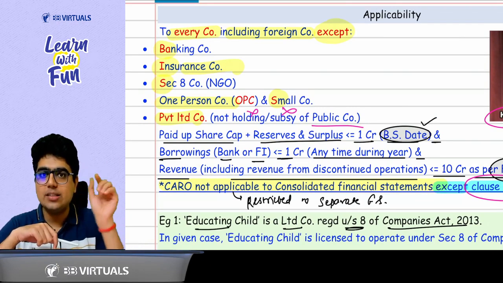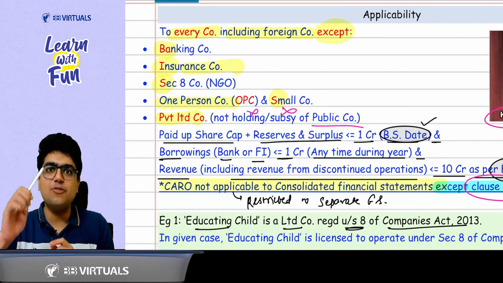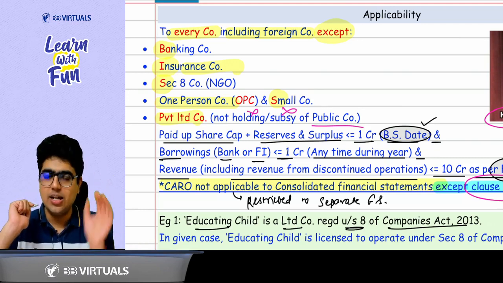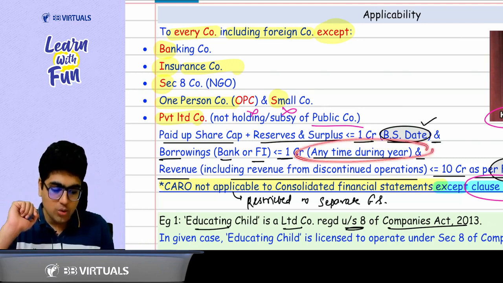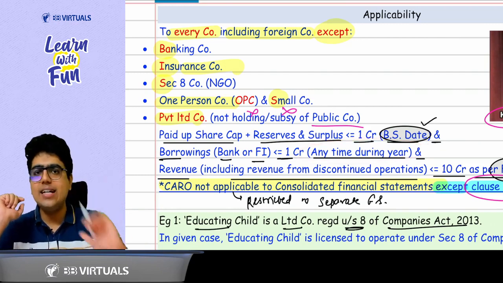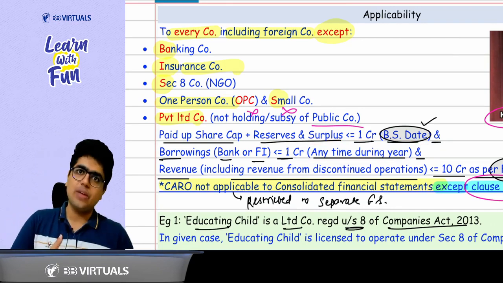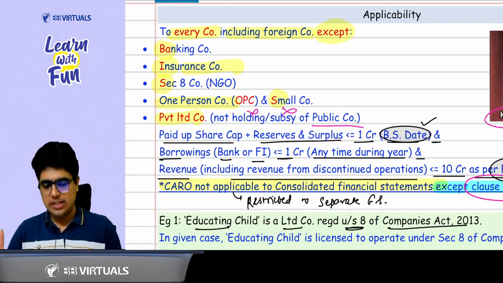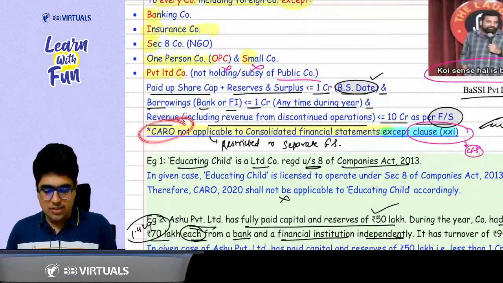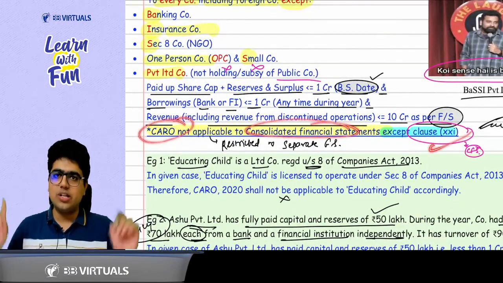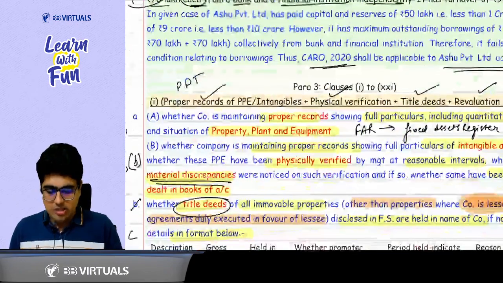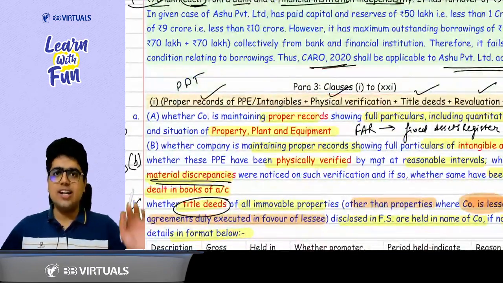Then its borrowings should be up to 1 crore. Okay? Borrowings from banks and financial institutions, they should be up to 1 crore throughout the financial year. Then the turnover should be up to 10 crore as per the financial statement. Okay? Plus CARO 2020 is not applicable to CFS except the clause 21 that we discussed at the end. Now, sir, there is a para 3 in that there are 21 clauses.